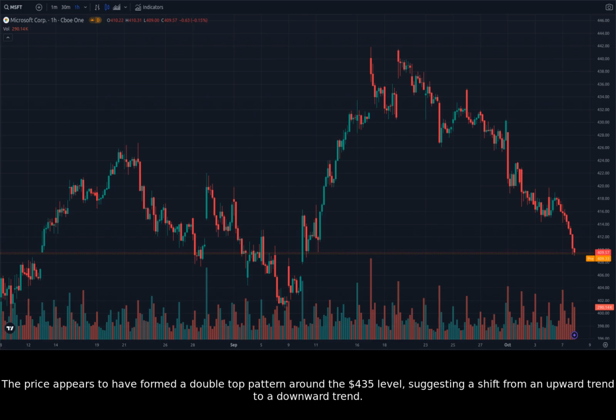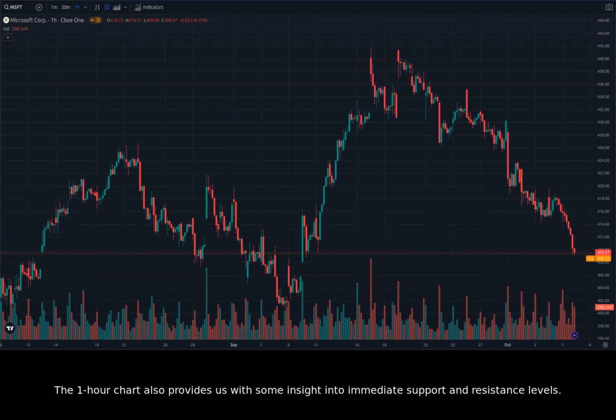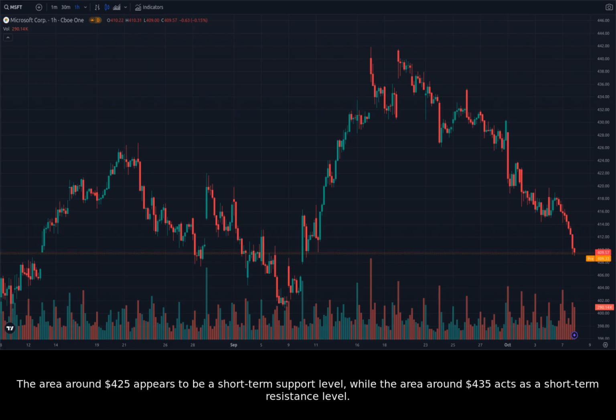The price appears to have formed a double-top pattern around the $435 level, suggesting a shift from an upward trend to a downward trend. However, it's important to remember that this is just one potential pattern, and a confirmation is required for it to hold true. The 1-hour chart also provides us with some insight into immediate support and resistance levels. The area around $425 appears to be a short-term support level, while the area around $435 acts as a short-term